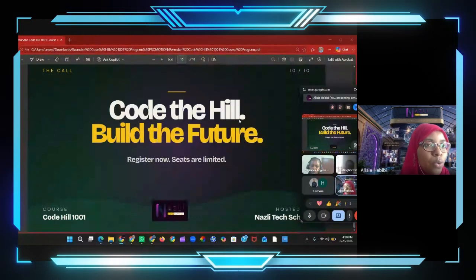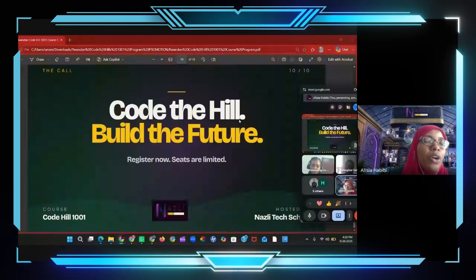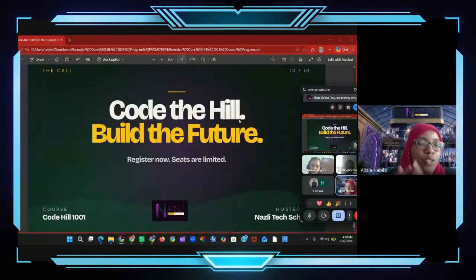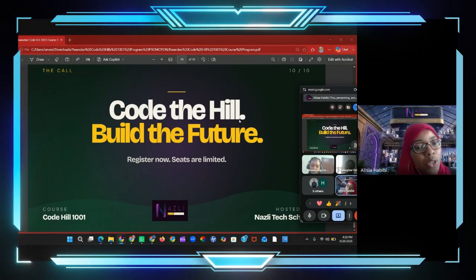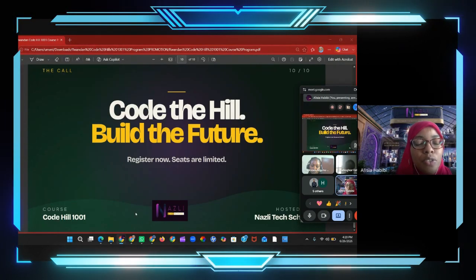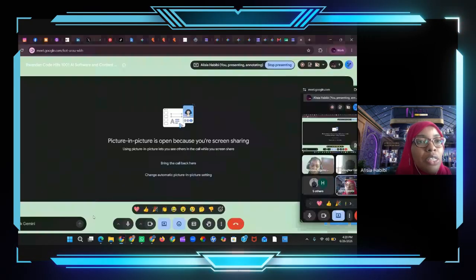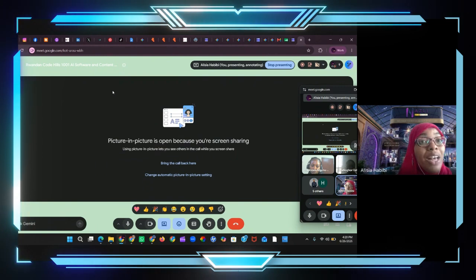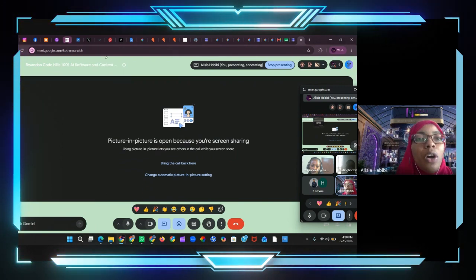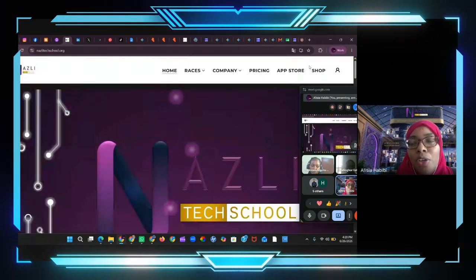We do also have something where we are trying to look for talented individuals that can work with us to get our flagship apps going, because we have a lot of apps, and I'm going to show you some of them, that we are looking for talented individuals to help us start, publishing and refining these apps from our app store. So I'm going to walk you through some of these apps.